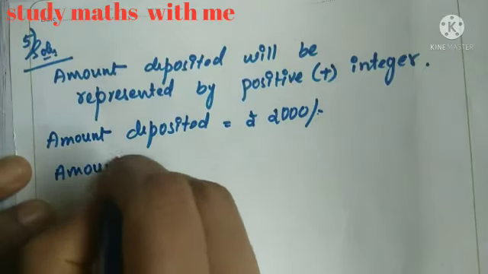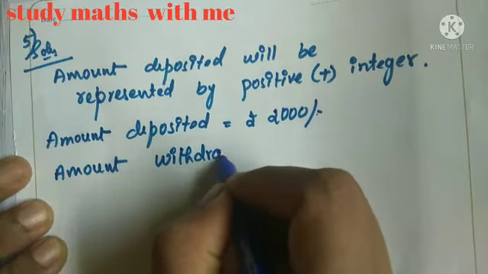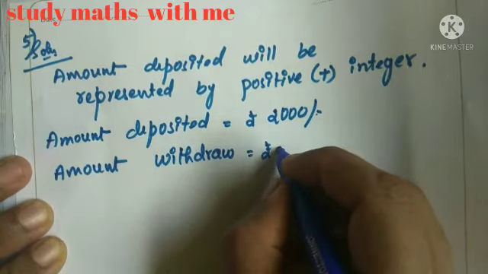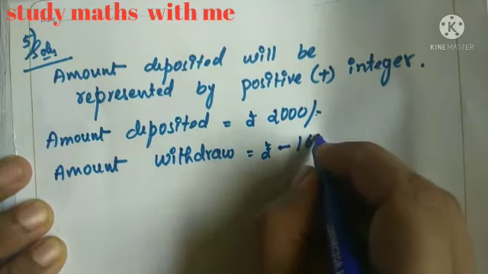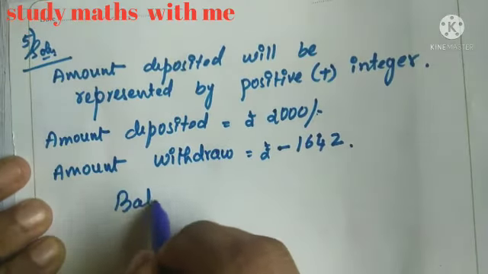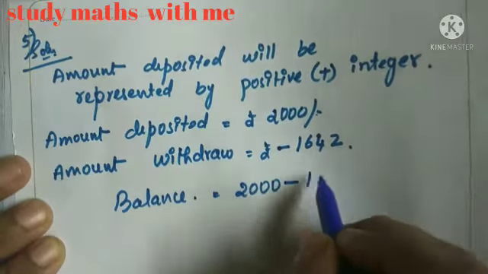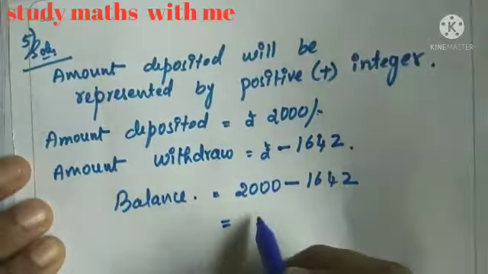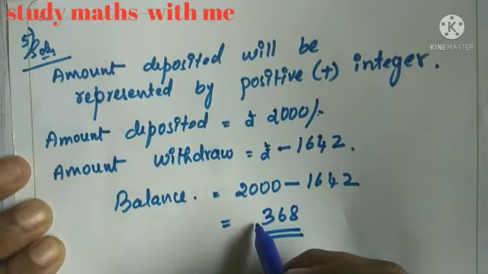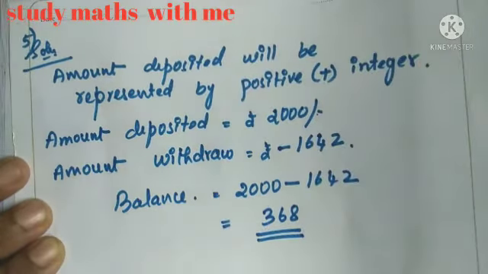Amount withdrawn rupees minus 1642. Now find the balance. 2000 minus 1642, that's equal to 368. Here sign is positive because bigger number sign is plus here.